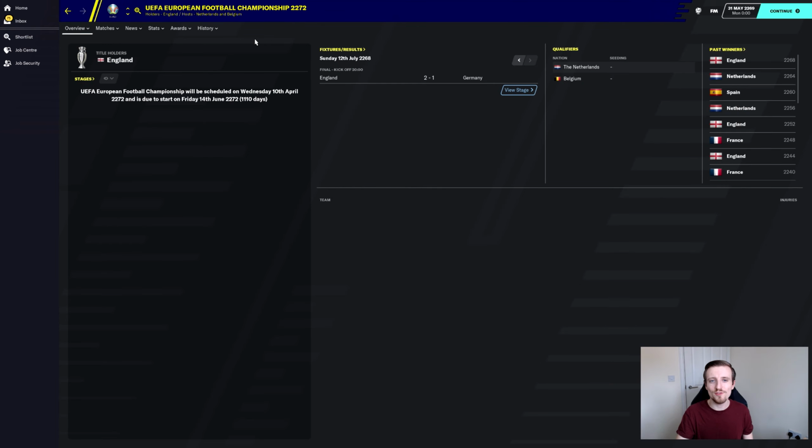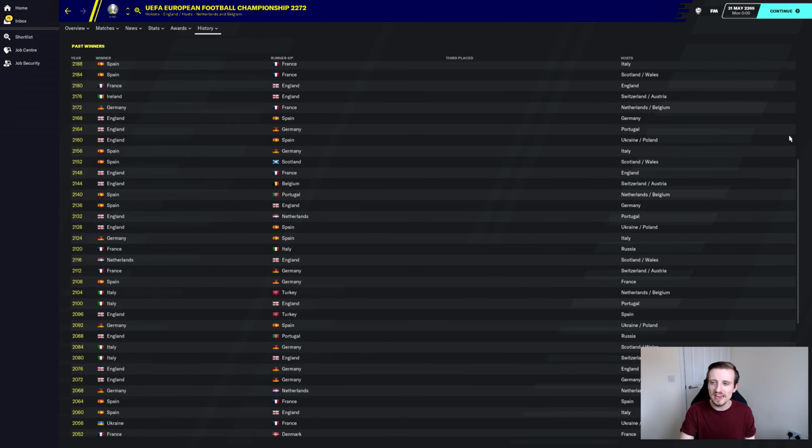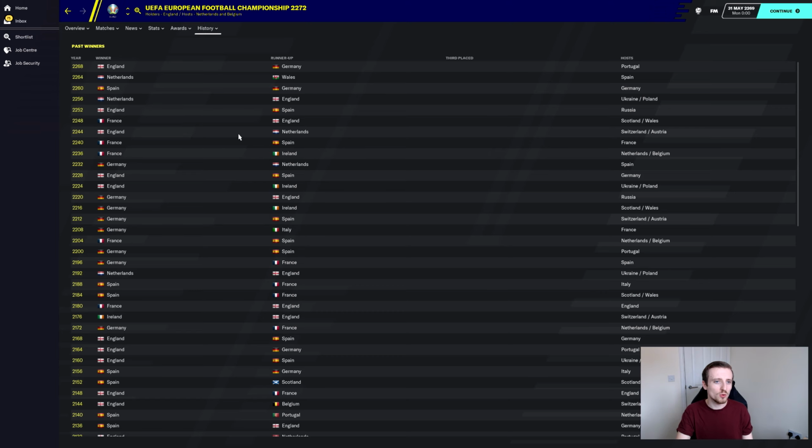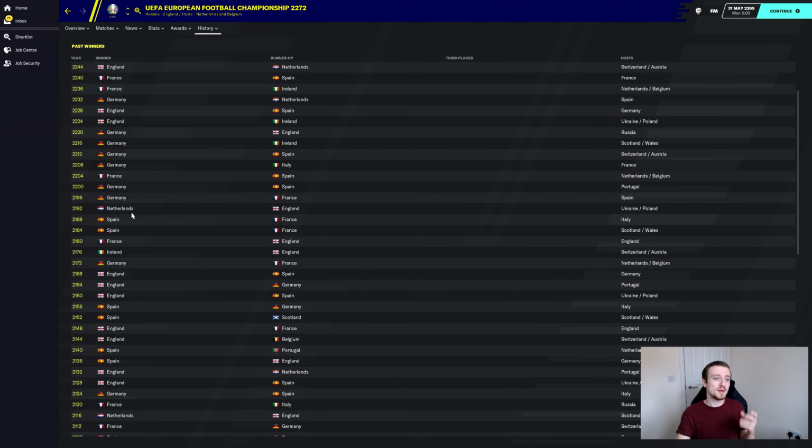So the European Football Championship. Let's go on to the past winners and have a look at this. Is this any crazier than the World Cup? It doesn't look overly so. You've got the likes of England, Netherlands, Spain, the teams that are all in the World Cup, France, Germany. There's a lot of Germany actually winning this. You've then got more Germany, more Netherlands, more Spain. Ireland won our Euros as well.